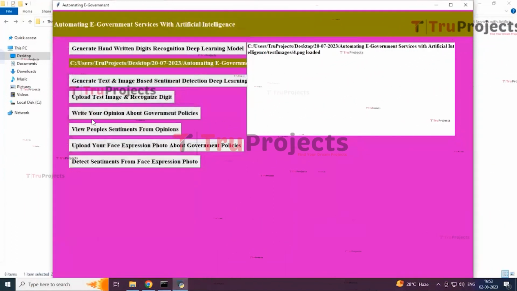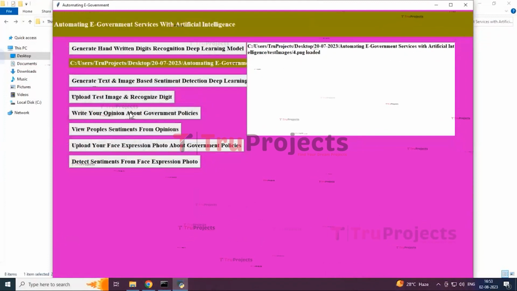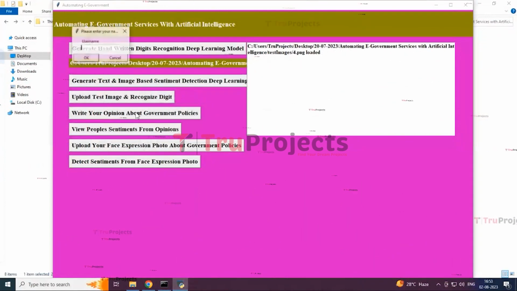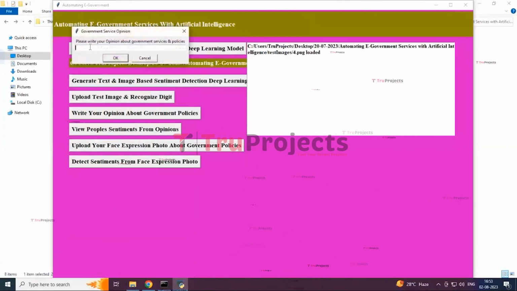Now close this and write your opinion about the government policies. Click on this and you can see the username. Type username, I am going to type it and click on OK. The username will be saved. And one more thing, type your opinion about the government policies.